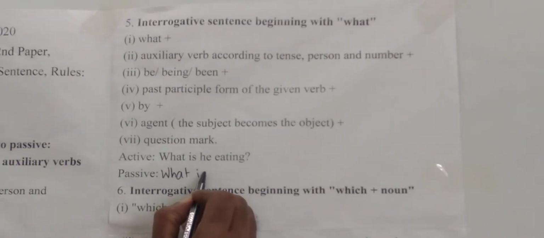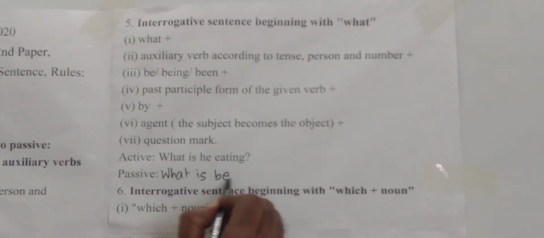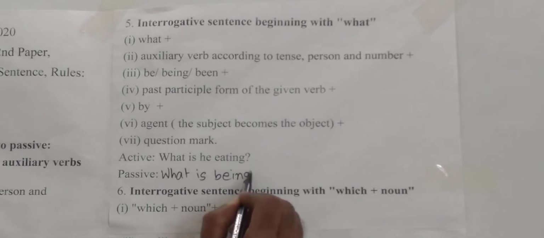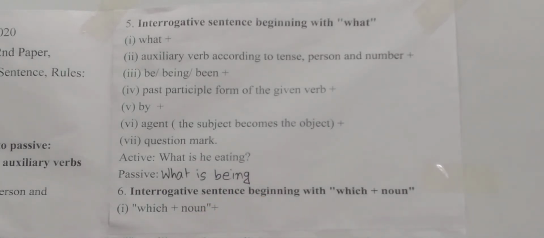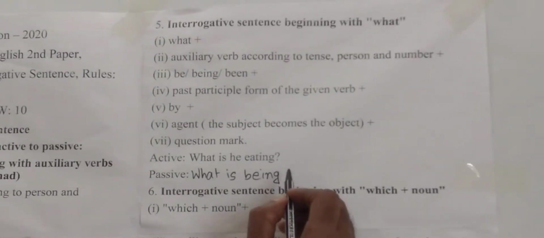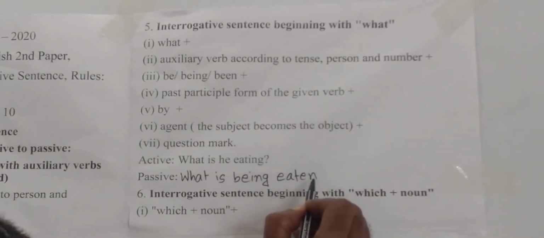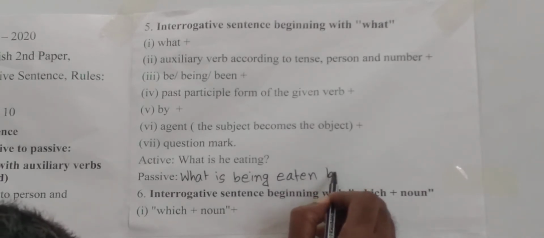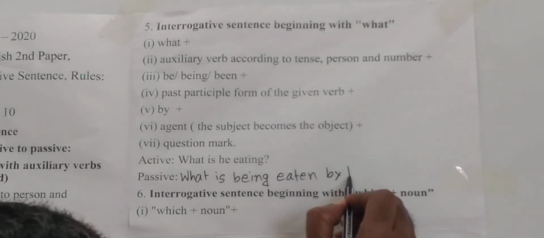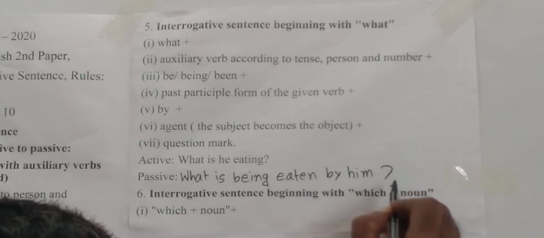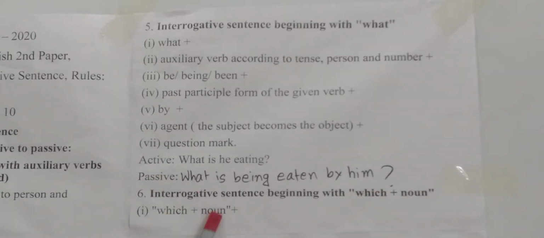What is being? Whenever the sentence will be present continuous, we need to take an auxiliary verb. It is being. What is being eaten? Past participle. What is being eaten by? By him, question mark. So look here, what is being eaten by him.